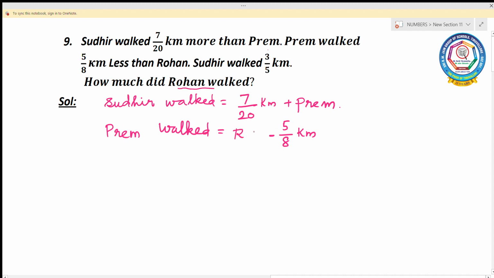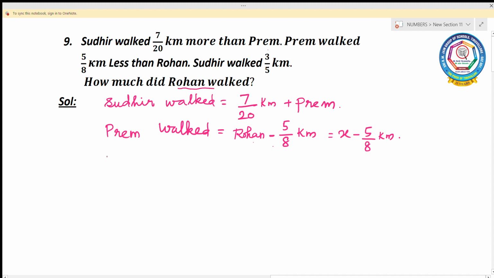So less than means we should use the subtract symbol. As we want to find the distance covered by Rohan, we are going to consider X as Rohan. So X minus 5 by 8 kilometer.